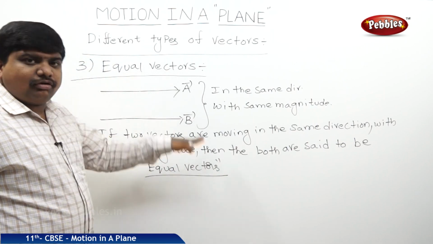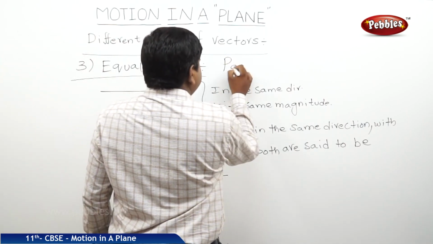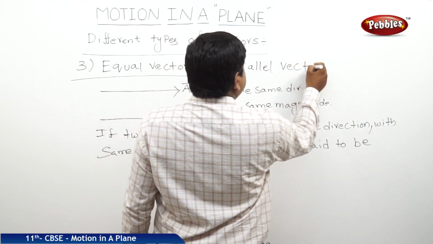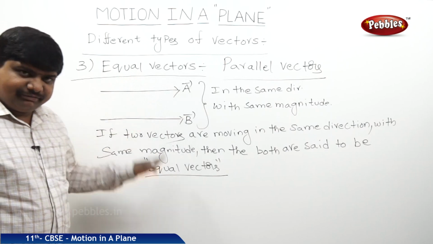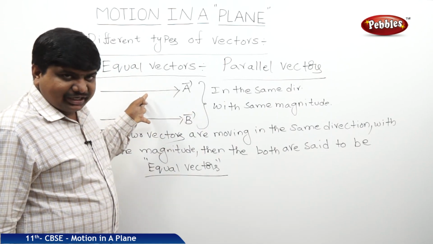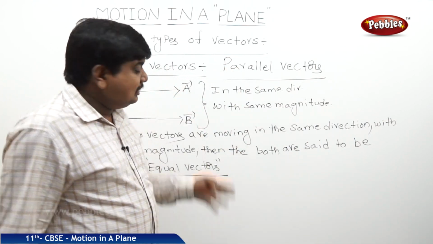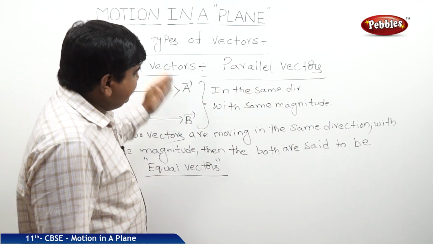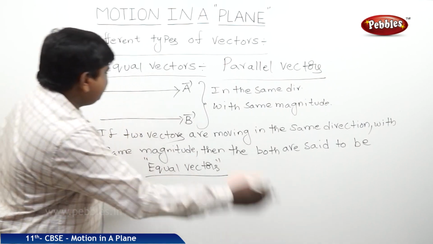These equal vectors are also called parallel vectors. But the only difference between parallel vectors and equal vectors is, in equal vectors they both should maintain the same magnitude, but in parallel vectors they both should travel parallel to each other, and need not be the same in magnitude.